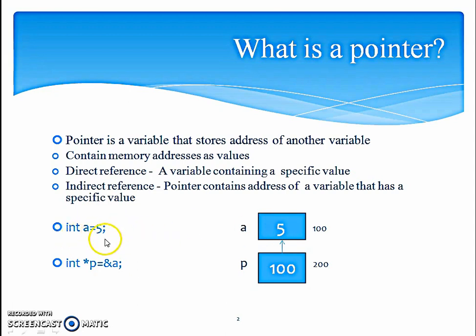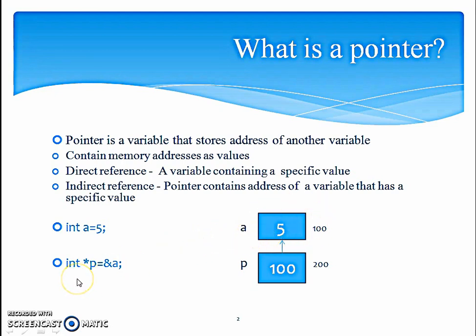How we declare a normal variable: int A is equal to 5. Suppose A is an integer variable. So it will be stored in this way. A at one particular address location and value will be stored. Name of that location will be A.